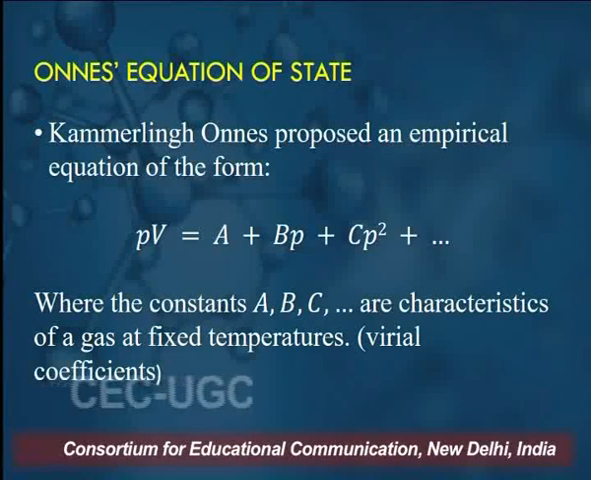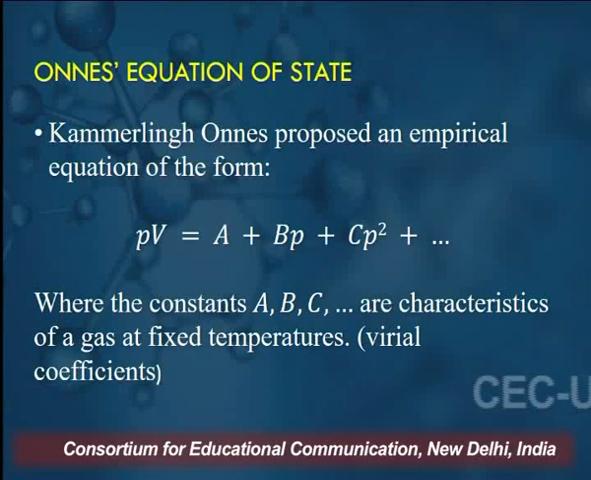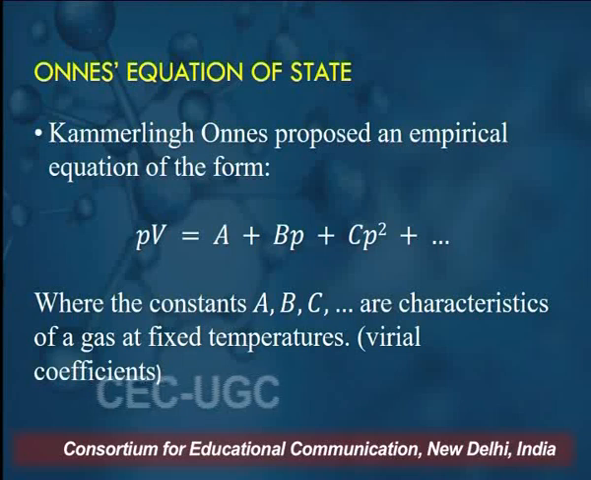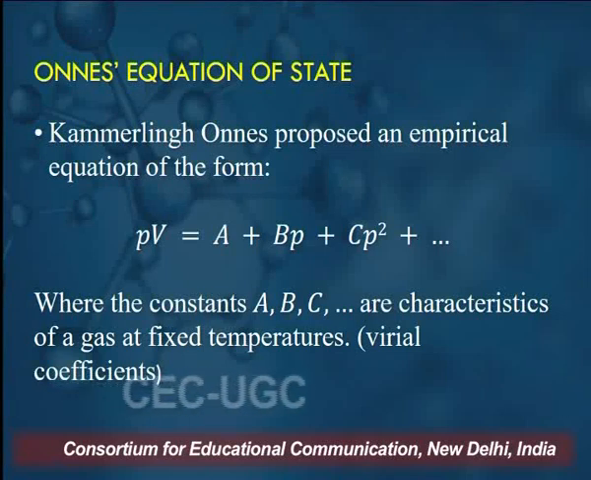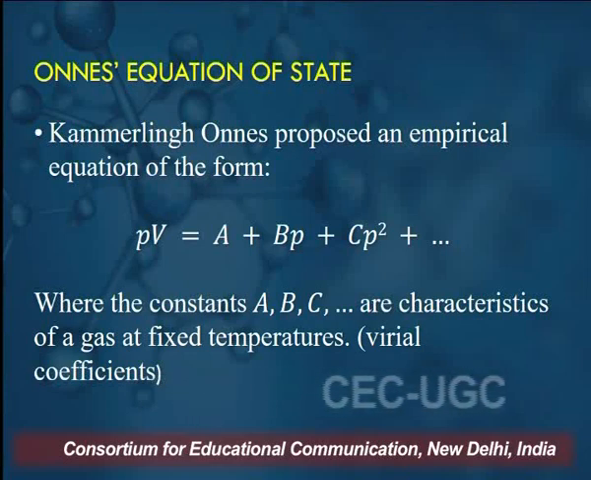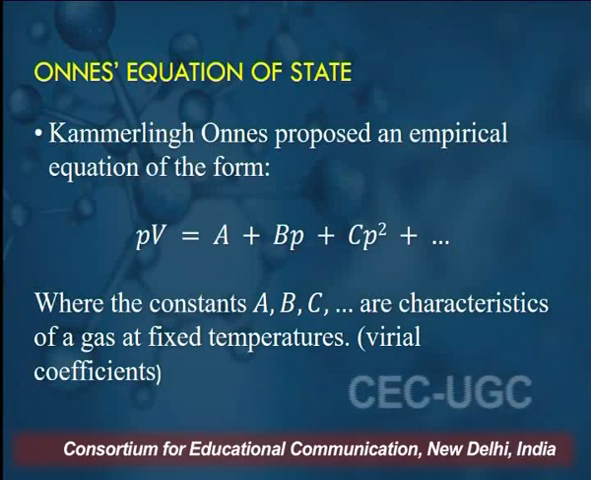Now let me move on to another very important aspect of real gases, which is Onnes' equation of state. Kamerlingh Onnes proposed an empirical equation of the form PV equals A plus BP plus CP square and so on. Now this is purely an empirical equation. It can also be written in the form of volume: PV equals A plus B by V plus C by V square and so on.